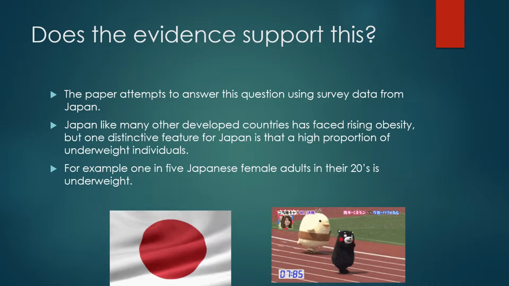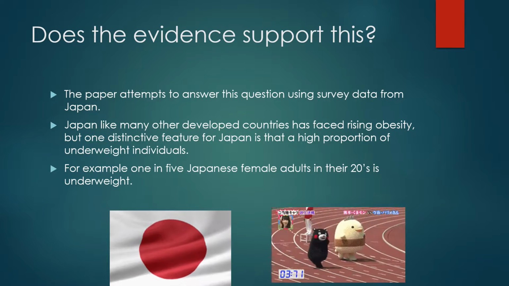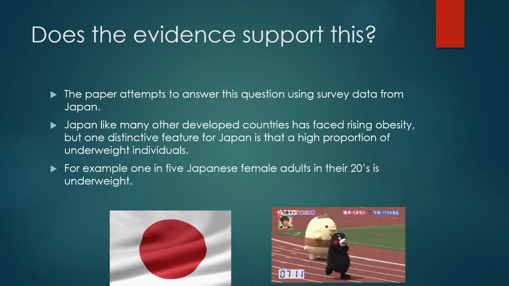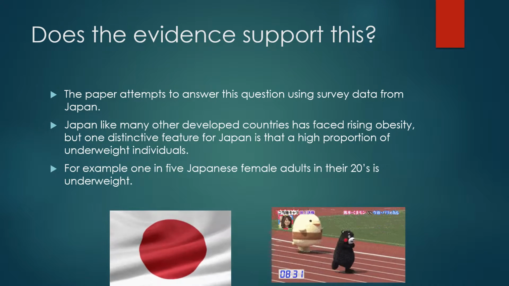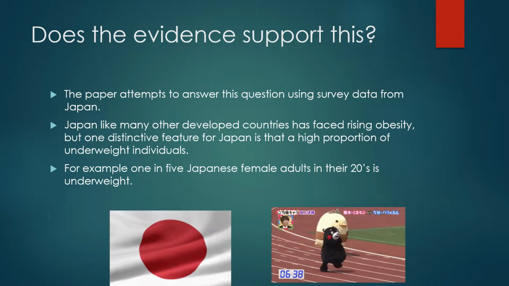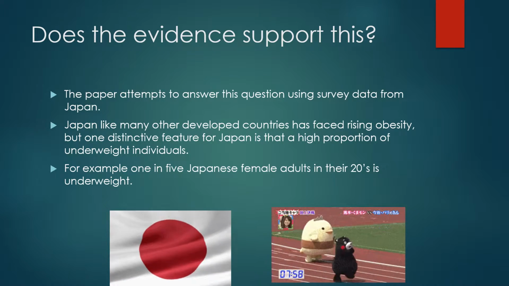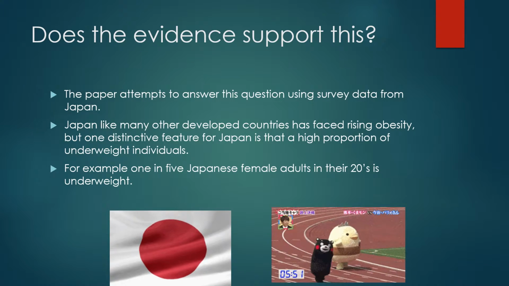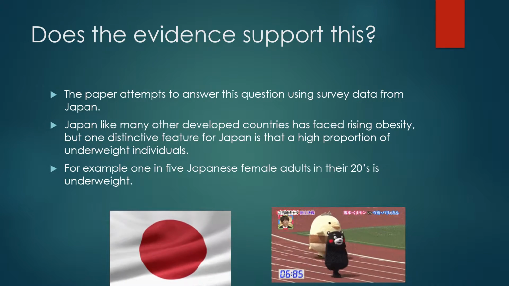In this video, we're going to look at whether or not there is evidence to support this, and to do so, the paper by Ikeda, Kang, and Otake uses survey data from Japan. Now, Japan is like many other developed countries. It has faced a rising rate of obesity, but it also has a high proportion of underweight individuals. For example, 1 in 5 Japanese female adults in their 20s is underweight.